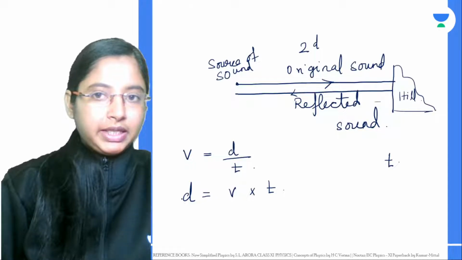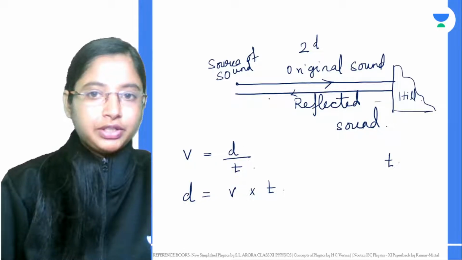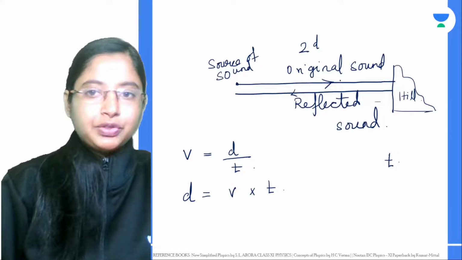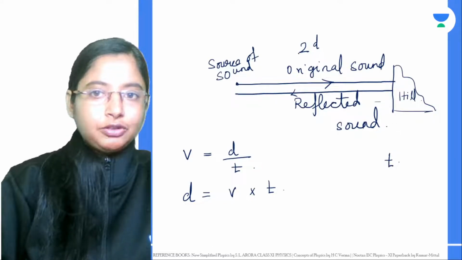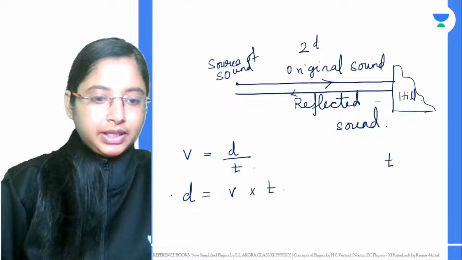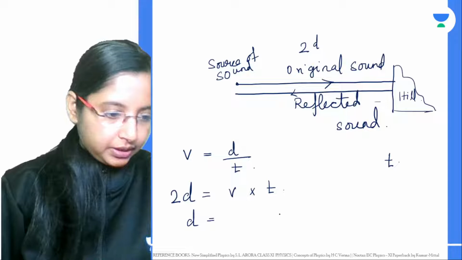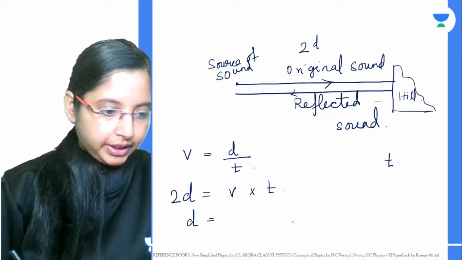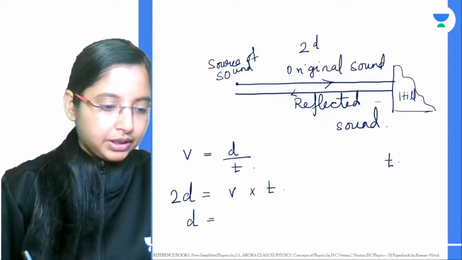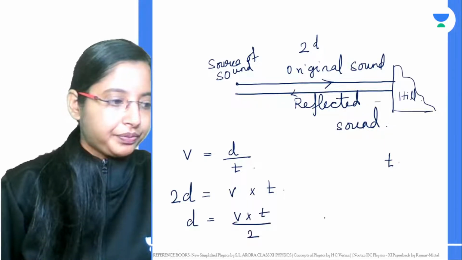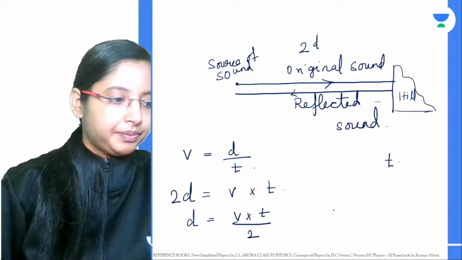So here, in this case the actual distance is what? If you're firing a gun, the sound waves have to travel, hit and come back. So the distance is twice, right? 2d. So in this case the distance is 2d. That is right, Akshay, as the sound hits and then bounces back, it is divided by 2. So this is basically v into t divided by 2. So if we know v and the time t, we can find the distance.